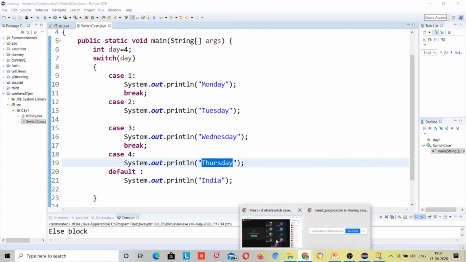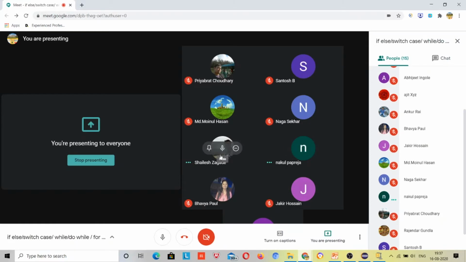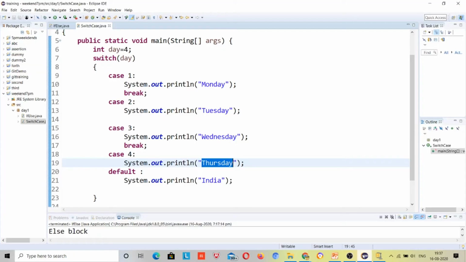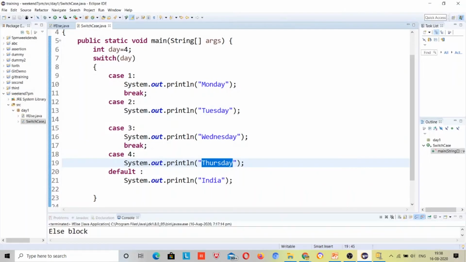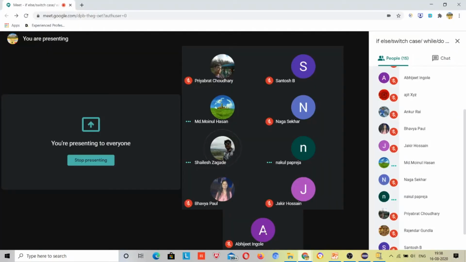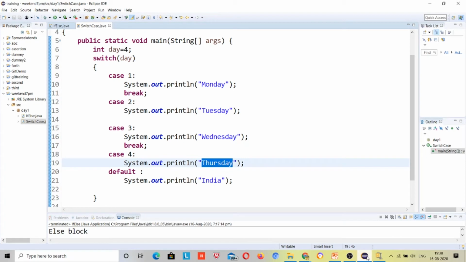Okay. And now I will check with Moinul what will be the output. Okay, now I'll check with Bhavya what will be the output. Bhavya, why Tuesday?